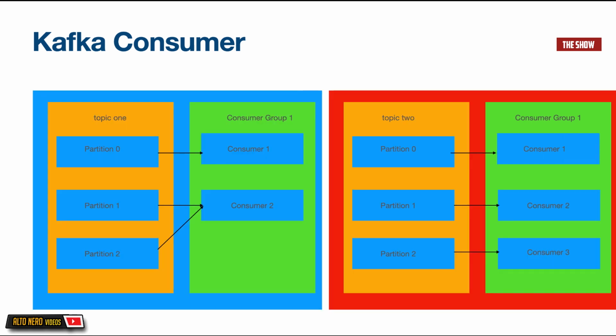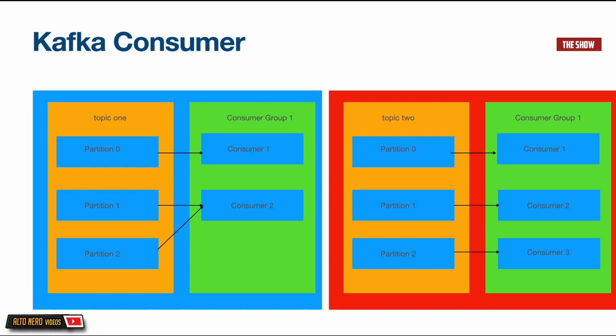But we can also have a consumer group which has 2 consumers. In this case, as you can see in the illustration, one of the consumers will be responsible for reading from 2 partitions and the other will be responsible for reading from just 1 partition. If we have the same number of partitions as consumers, then each consumer will be assigned 1 partition, as you can see in the image.